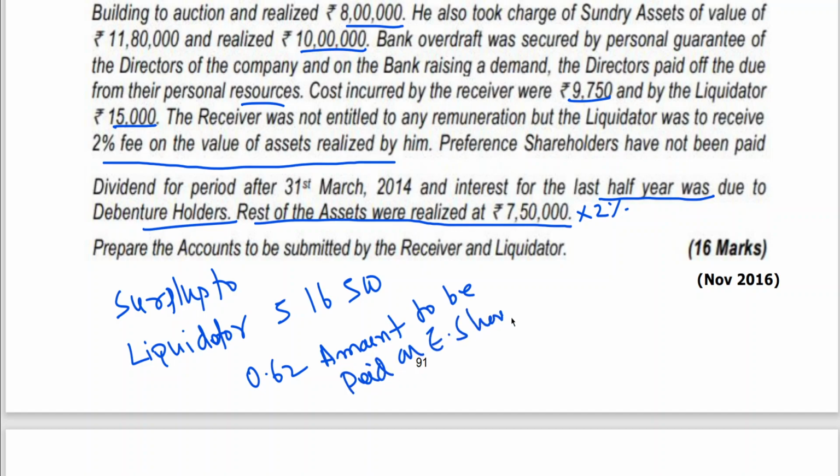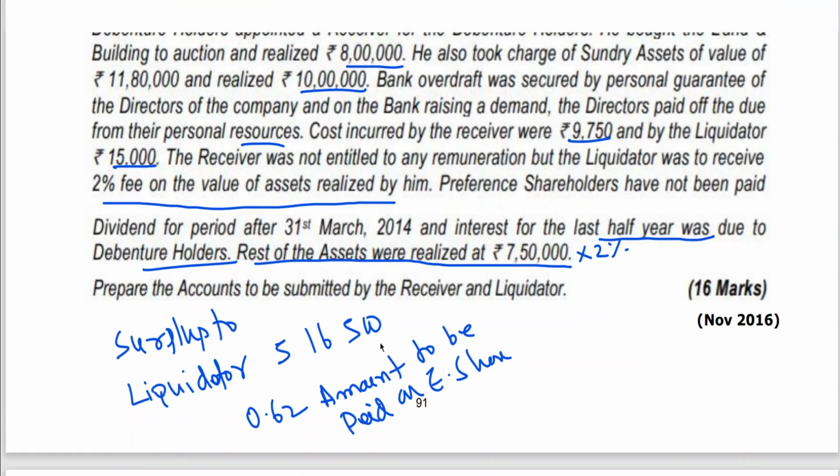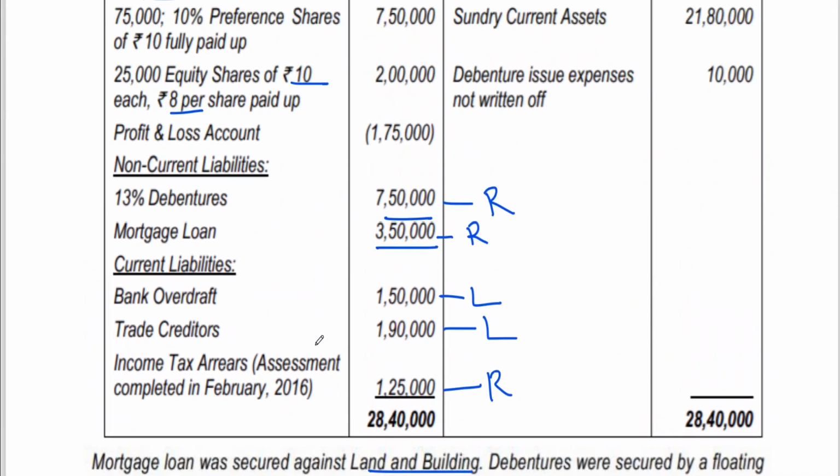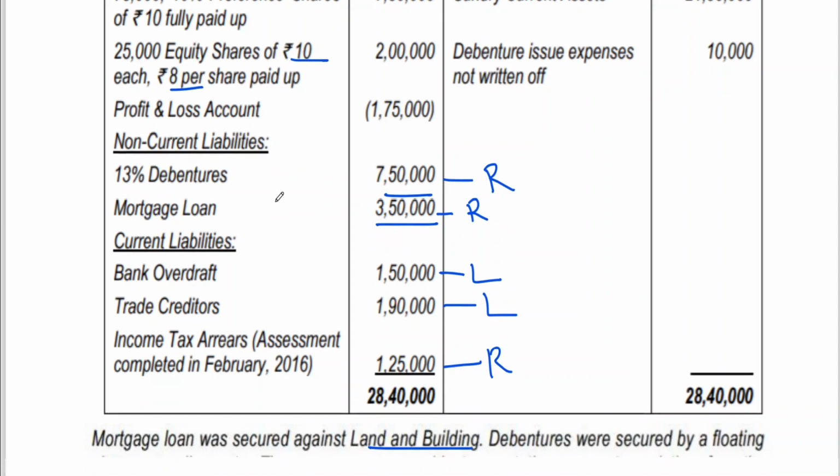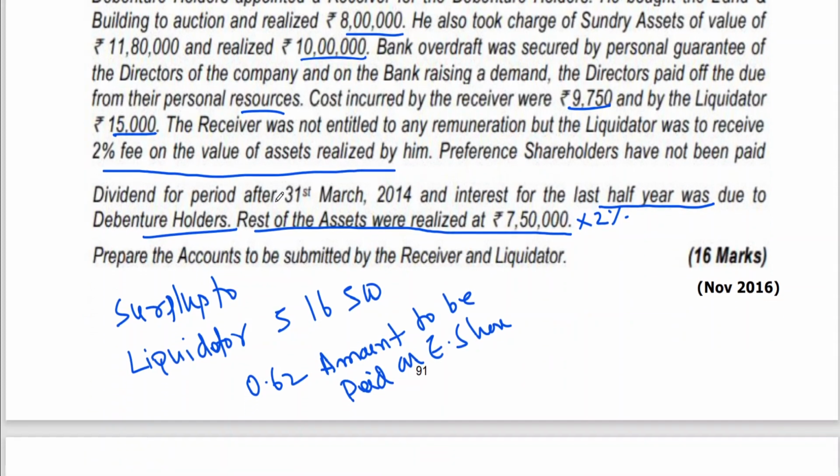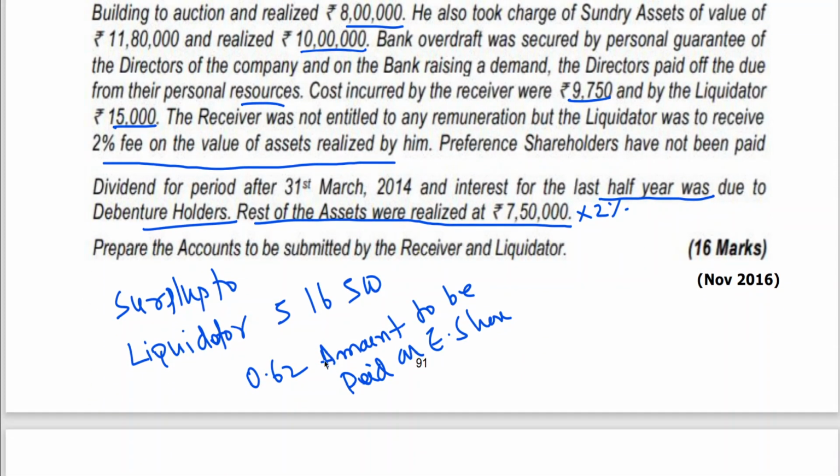Same amount, 0.62 to be paid. Means how much does he have to bring? 2 rupees, no? 10 rupees per share, and 8 rupees per share has been paid, partly paid. So 2 rupees the B category shareholder has to bring, and 0.62 is to be paid. So 2 rupees minus 0.62, 1.38 you will be paying. Same problem, same model. In fact, per share also you are getting the same value.